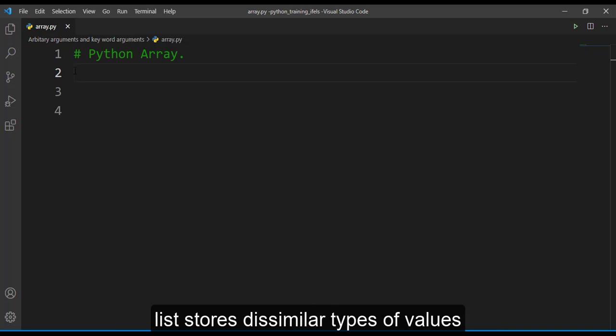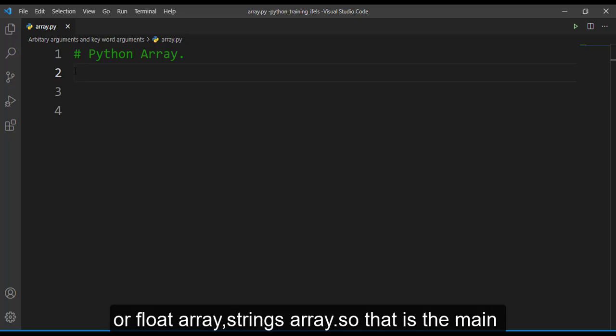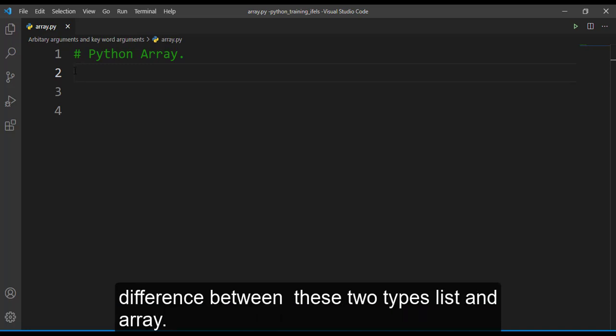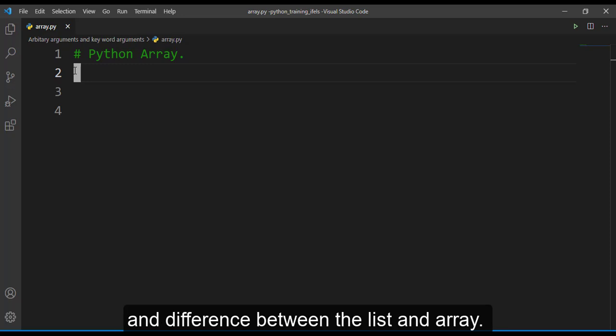A list can store dissimilar types of values, whereas an array stores similar types of values. So you can have only an integer array, or a float array, or a strings array. That is the main difference between these two types, list and array. Arrays are more memory efficient than lists. So now we know what an array is and the difference between a list and an array.